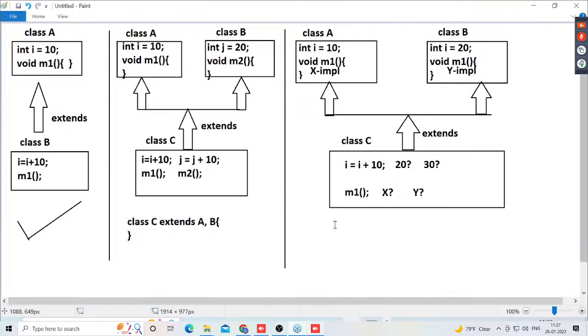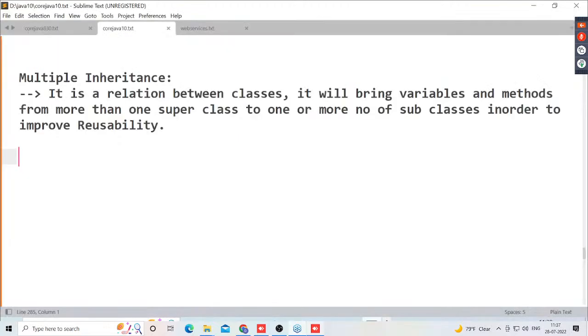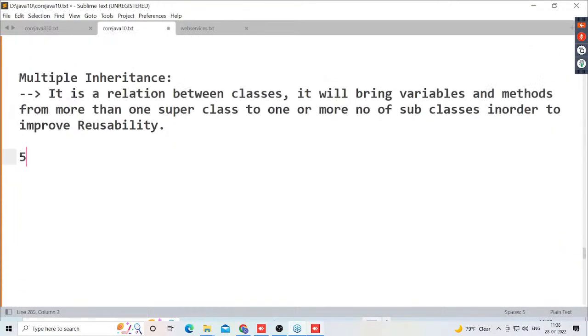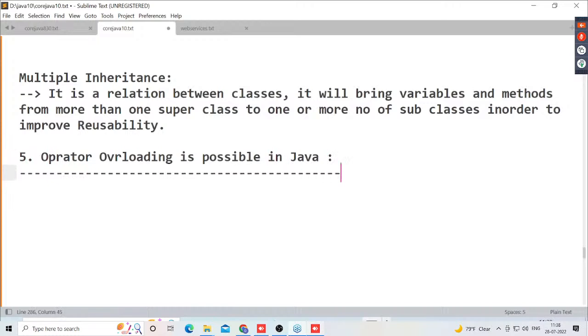Now, overall, the fourth point is also completed here clearly. Then what about the fifth point here? Observe carefully. What is the fifth point? Operator overloading. Operator overloading is not possible in Java applications, or in Java. Operator overloading is not possible in Java.